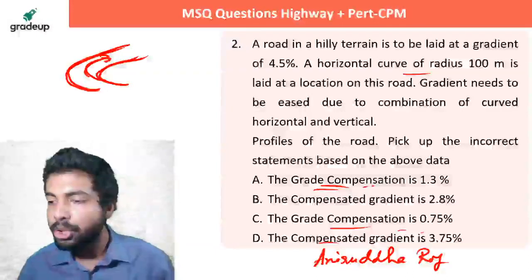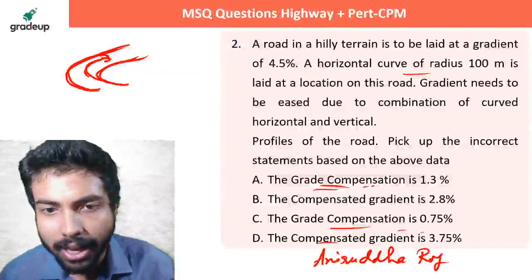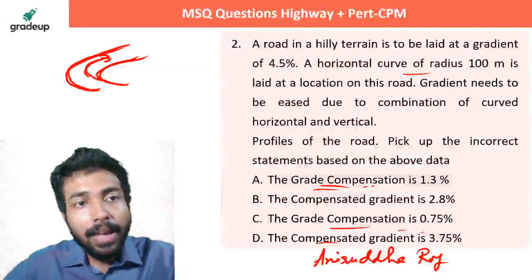Raj is saying C and D. Julie is saying A, C, D. Let's see क्या होता है. So what is happening in this grade?